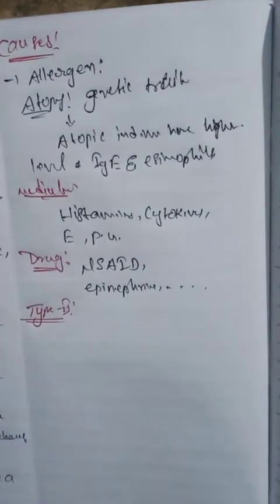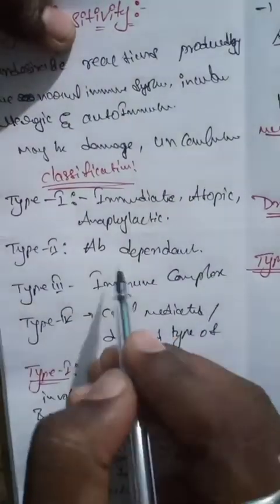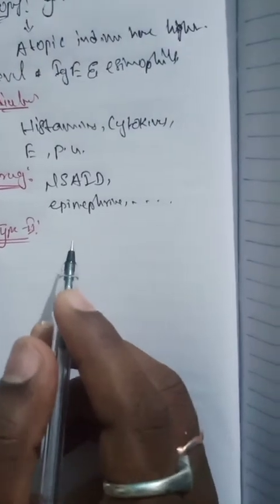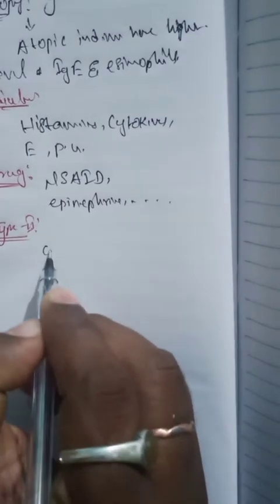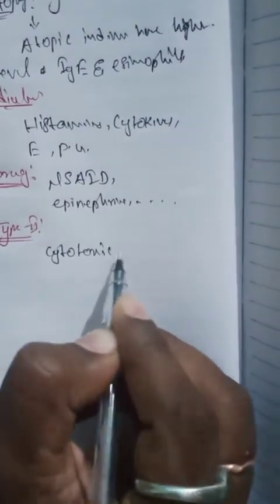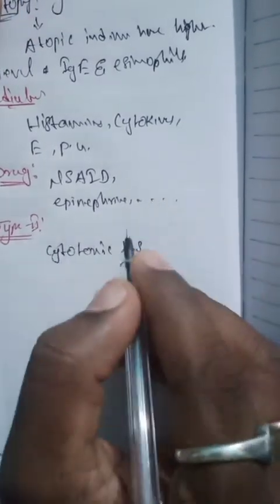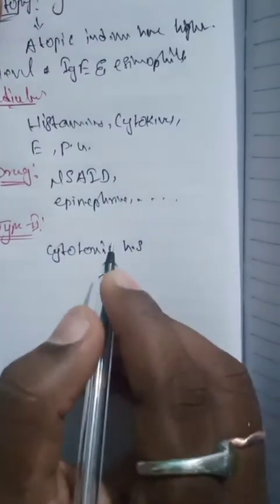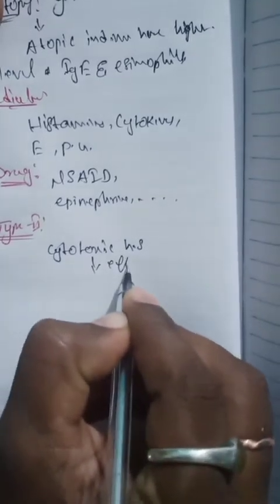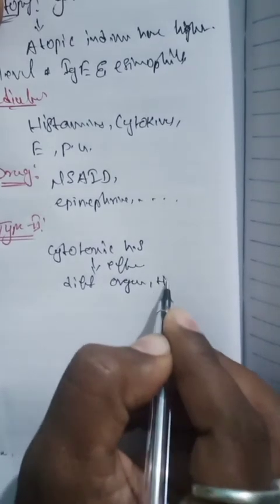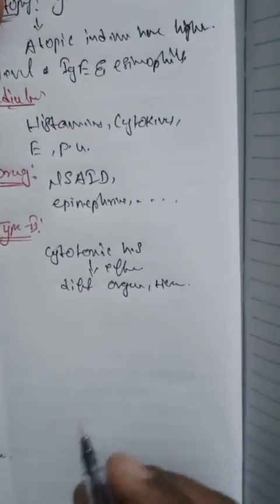What are the type 2 reactions? It is an antibody dependent reaction. Type 2 is known as a cytotoxic hypersensitivity. It may affect a variety of organs and tissues.